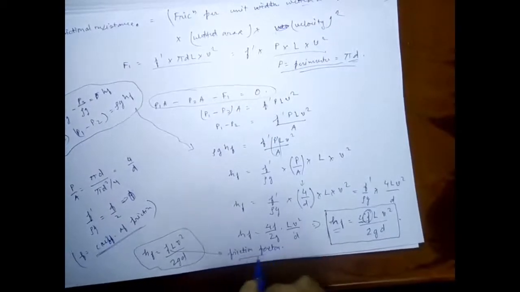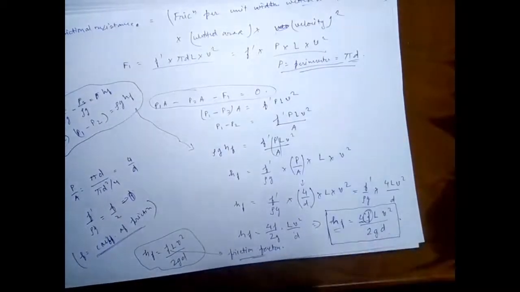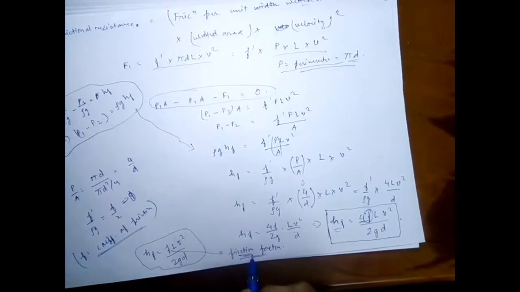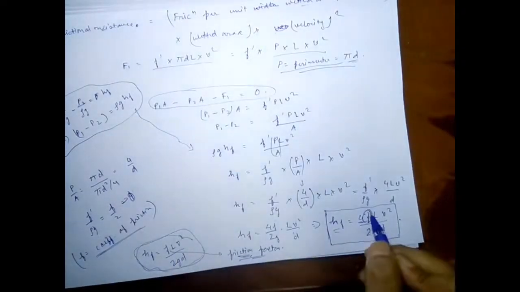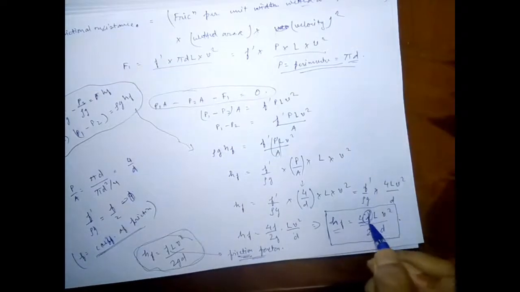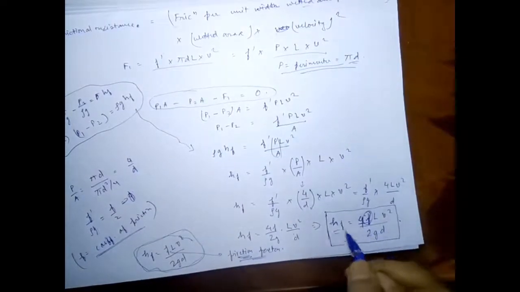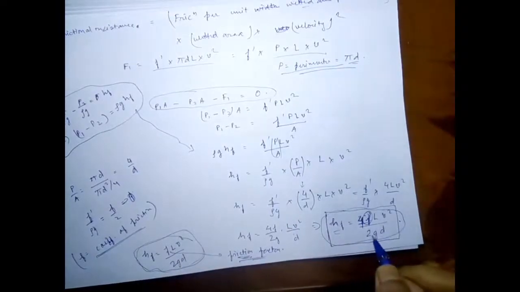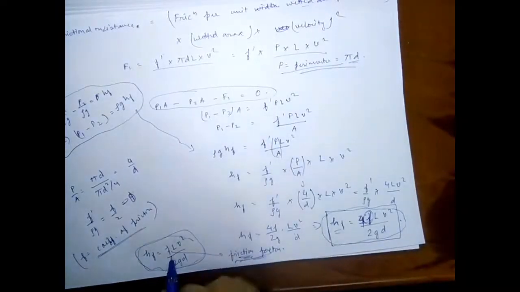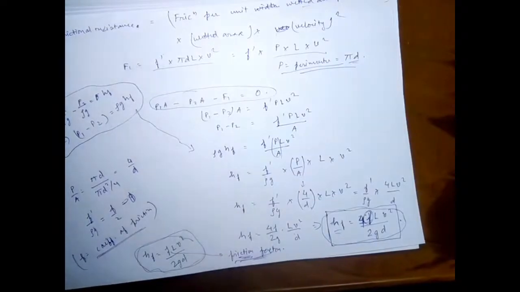So it will be depending upon the experiment or the problem which we are doing. If we are using friction factor to calculate the head loss, then we will use this formula, and if we are using the coefficient of friction to obtain the head loss, then we will use this formula, which is 4FLV square upon 2GD, and if we have friction factor, the formula will be FLV square upon 2GD.